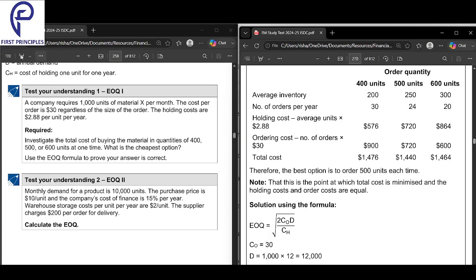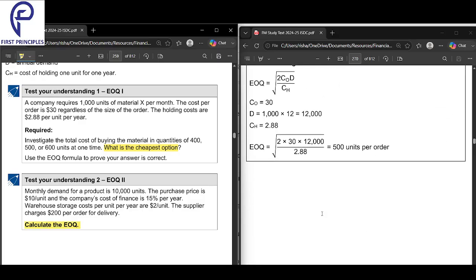we see what they have told us to find. In this curve, we have to find out what is the cheapest option. And here what we have to do is calculate the EOQ. So first we should know what we have to find. Second, we look into the formula. Can you see the formula here? This is the formula. So we have to find all the elements.